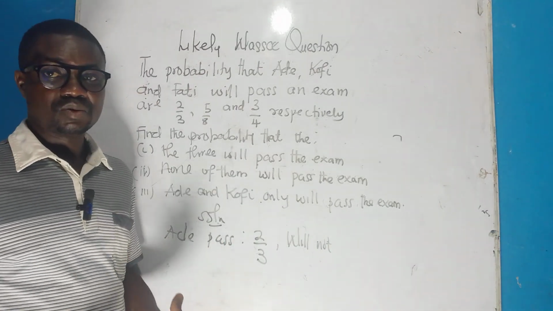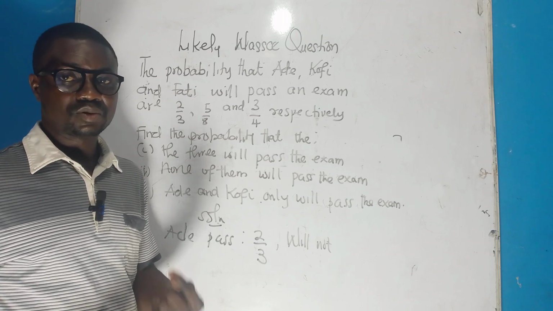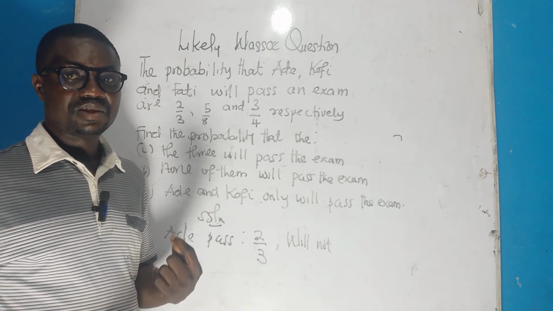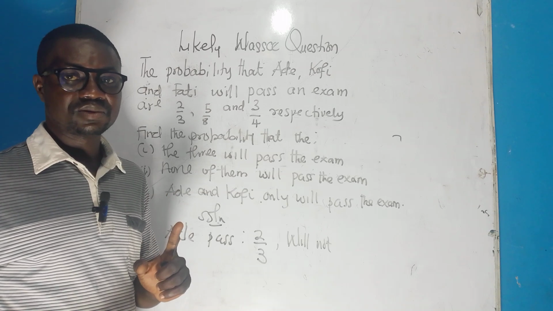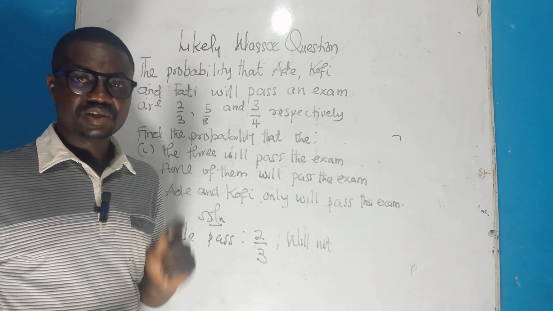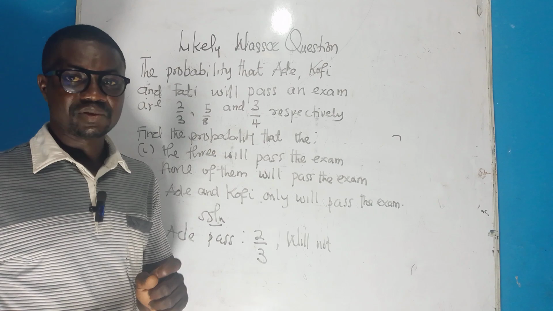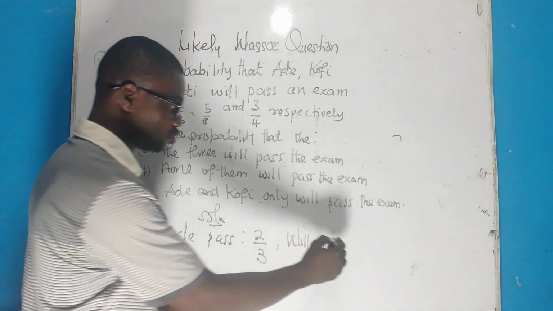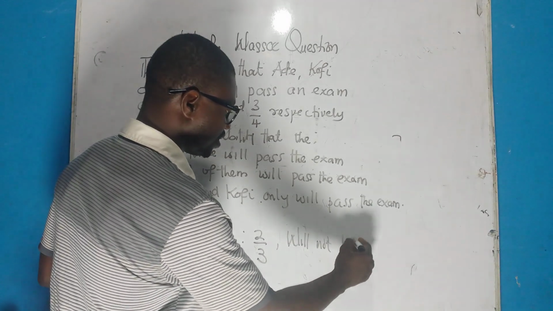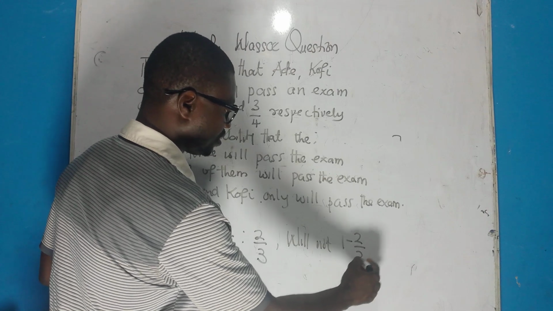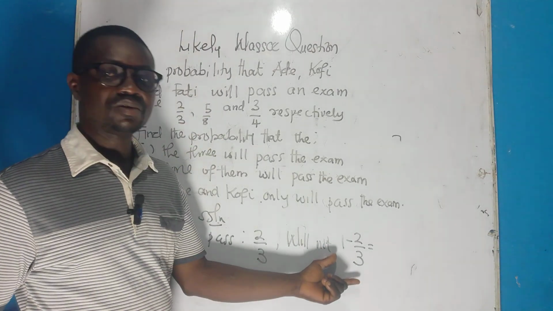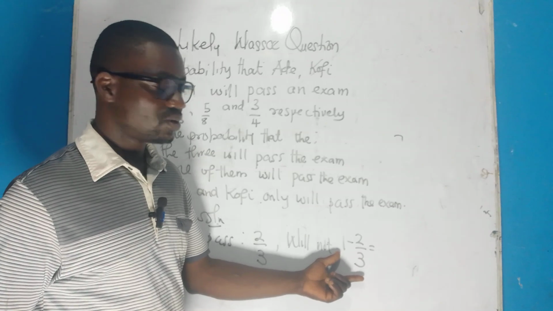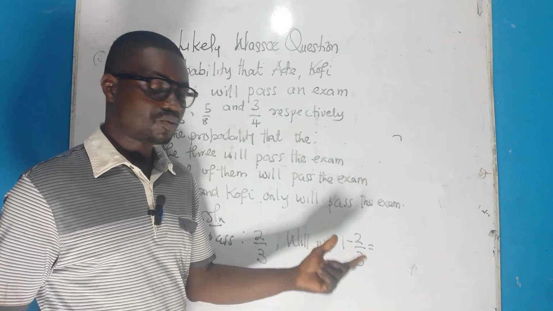Anytime that you are going to calculate for something that will not happen, the probability is 1 minus what will happen. So it's going to be 1 minus 2 over 3, and when you subtract 2 over 3 from 1, you are going to get 1 over 3.